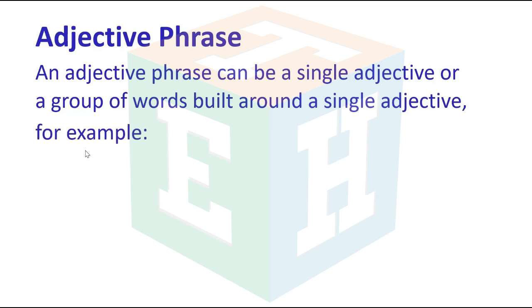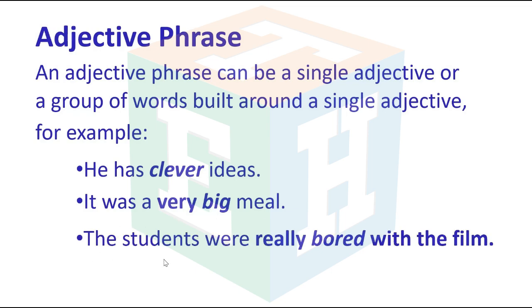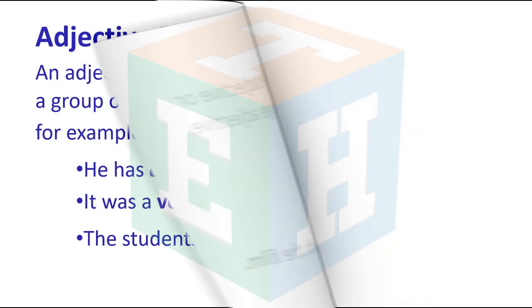For example, he has clever ideas. It was a very big meal. The students were really bored with the film.